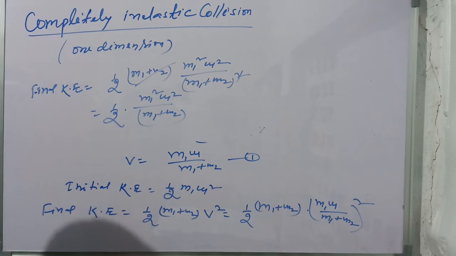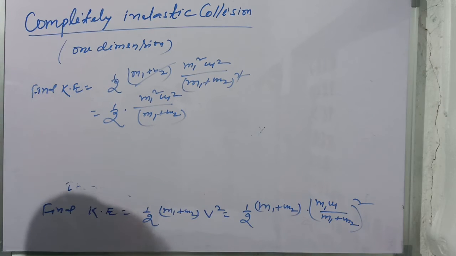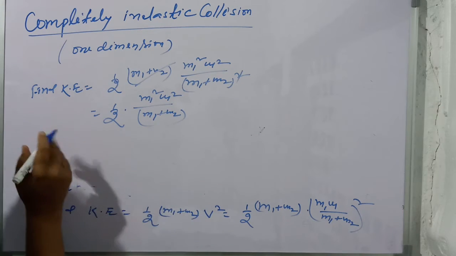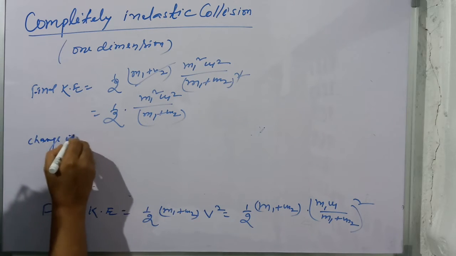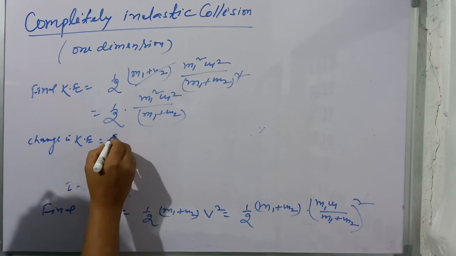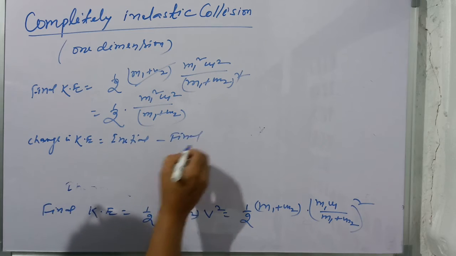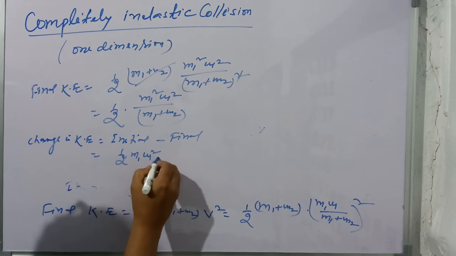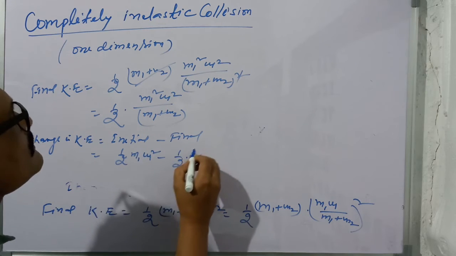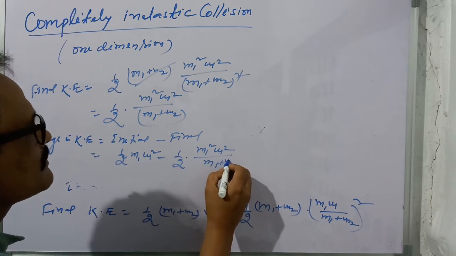Now the change in KE, initial minus final. The initial is half m1 u1 square, and the final is half m1 square u1 square divided by (m1 plus m2).